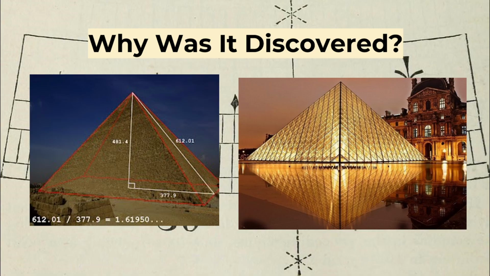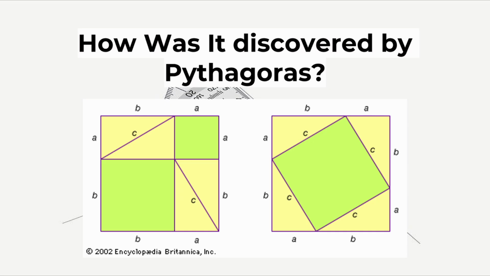Well, it is theorized that ancient civilizations needed ways to measure land, construct huge structures, and navigate through rivers and seas. Therefore, having an understanding of the relationship between the sides of a right-angled triangle was crucial for these practical applications. So then, how did Pythagoras discover this theorem mathematically?